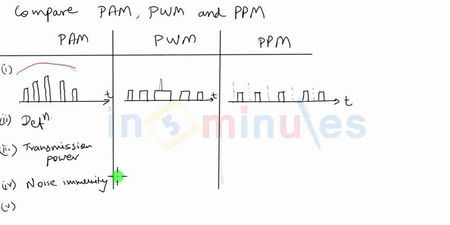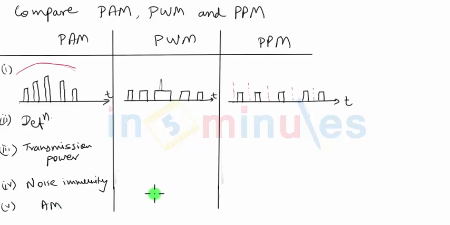Point number 5 can be the analogy of pulse modulation system with analog, the continuous carrier analog systems that we have discussed. So we can mention that PAM is nothing but similar to amplitude modulation, because in AM we change amplitude of carrier. Here also we change amplitude but of pulses. The carrier is in the form of pulses in PAM.